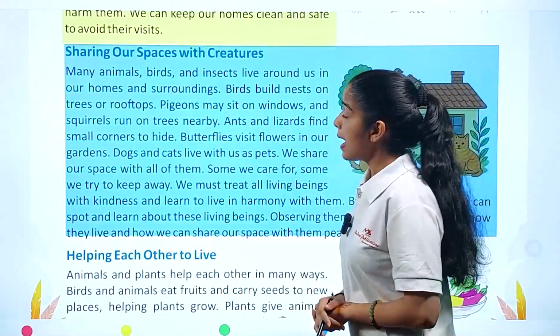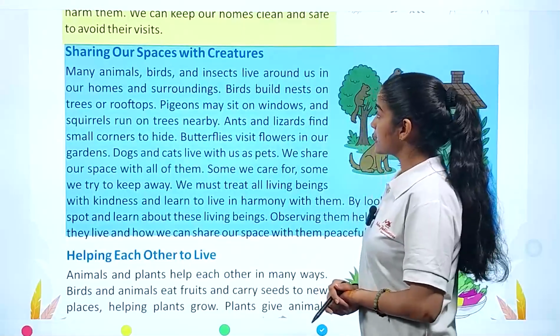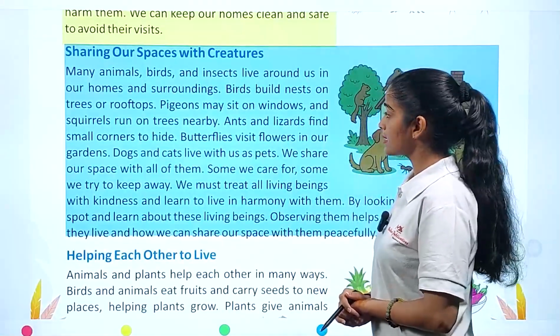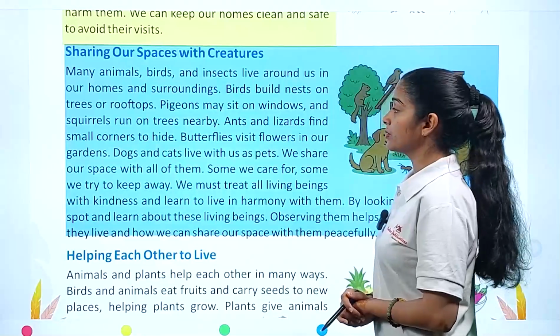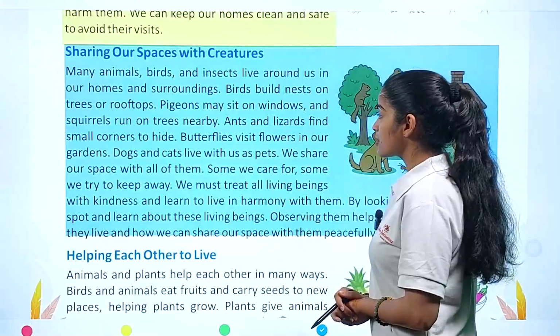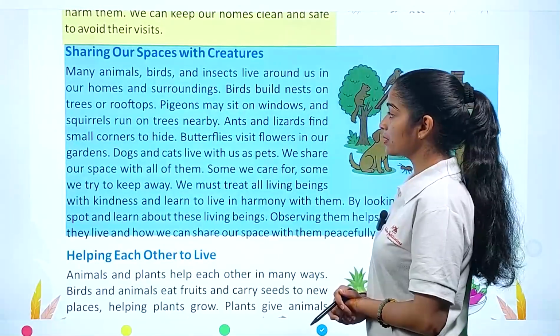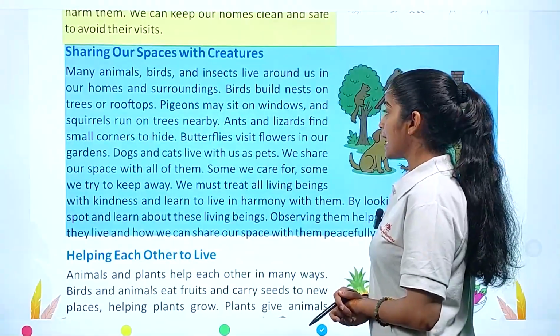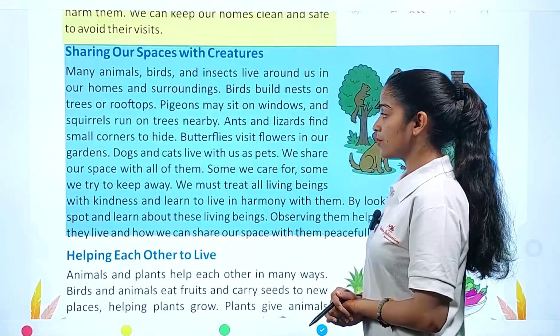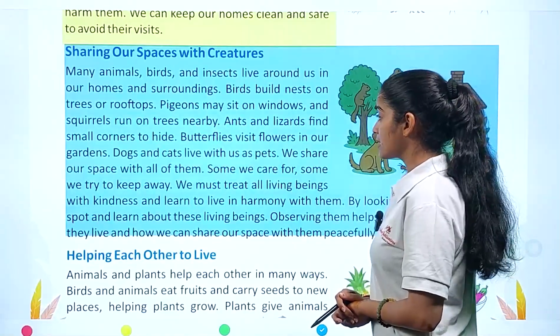What we notice here is that many animals, birds, and insects live around us in our homes and surroundings. Birds build nests on trees or rooftops. Pigeons may sit on windows, and squirrels run on trees nearby. Ants and lizards find small corners to hide. Butterflies visit flowers in our garden.